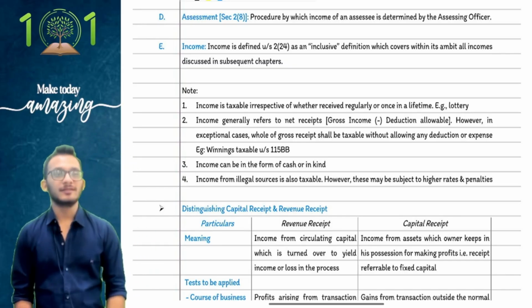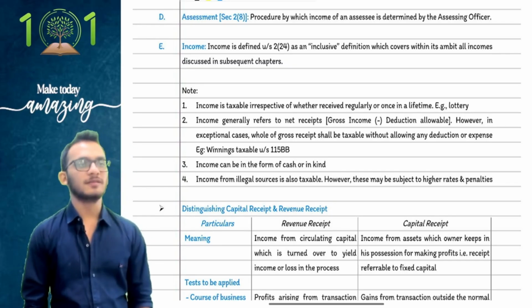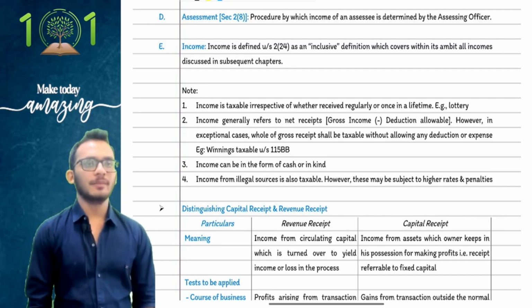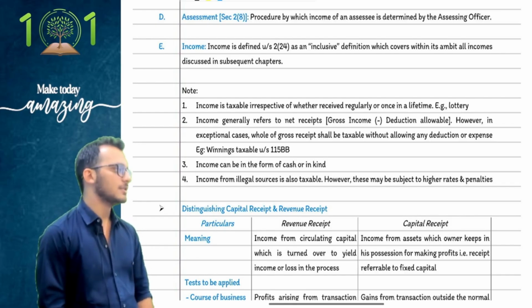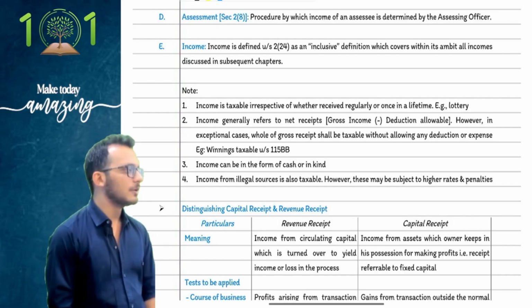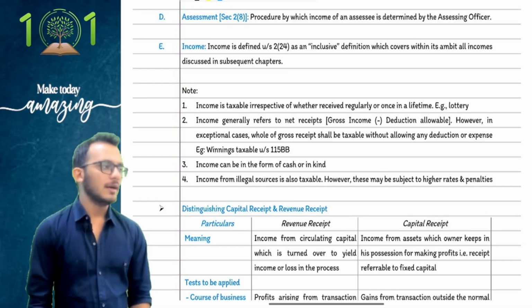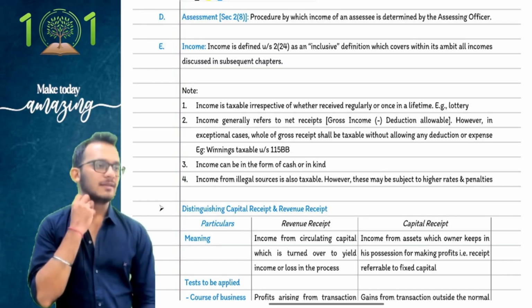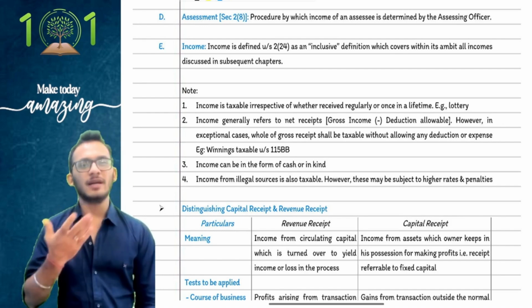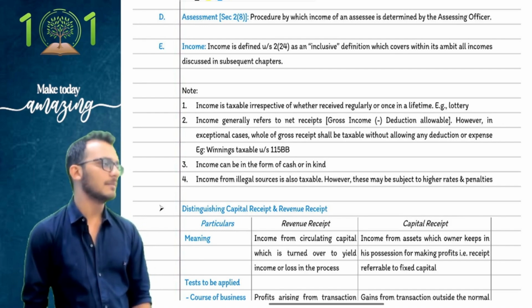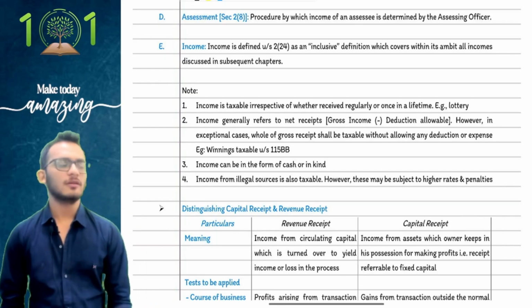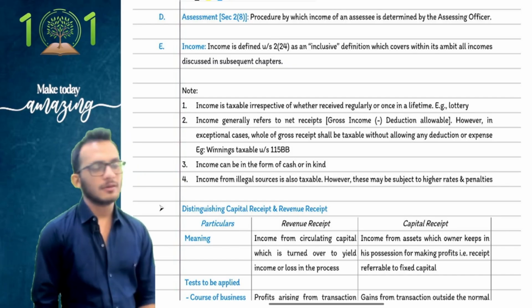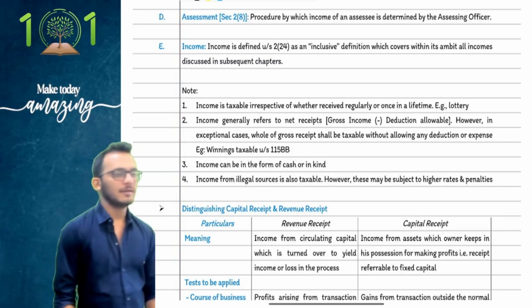After that, we moved forward to understanding firms. We said a firm is nothing but a group of persons coming together in order to do business or profession with an intention to make profits. If it is not a firm, it is going to be either an AOP or a BOI, depending on your status. If it's a group of individuals, it is a BOI. Otherwise, it is an AOP. And then we understood artificial juridical person, a person created by a law, not your ICAI, more like a liquidator kind of concept. Clear? Good.